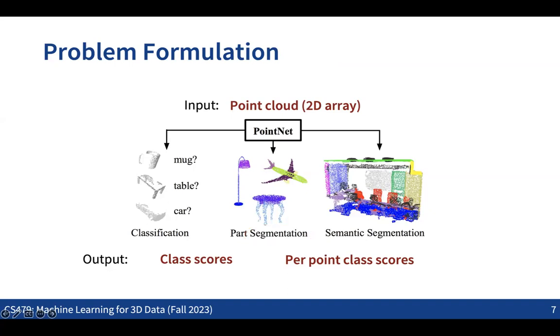So classification gets per-shape information, and segmentation gets per-point information. When we take any m by 3 matrix as input, classification just gives one single number, right? And segmentation gives some kind of numbers for each of the points, so m by, sorry, oh shoot, by 3. Yes, segmentation gives some numbers for each of the points.